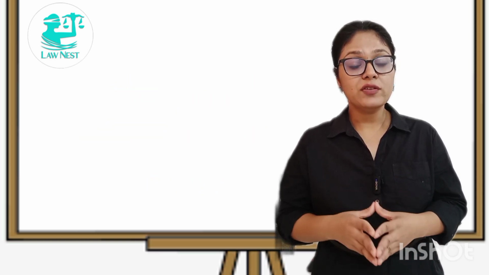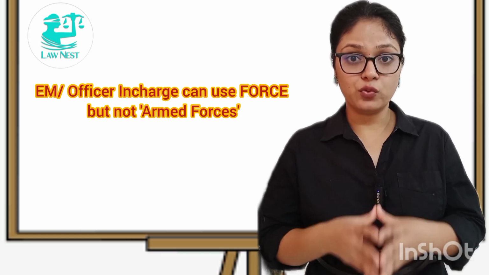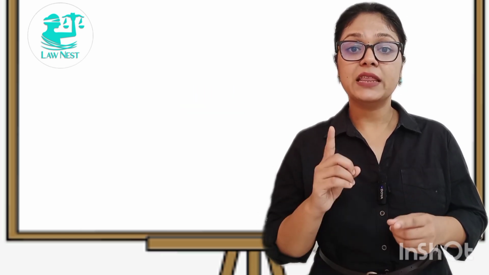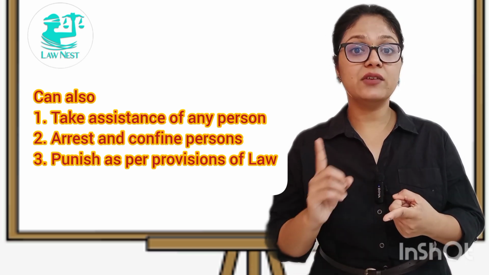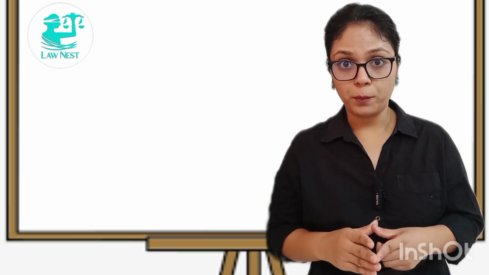Secondly, the officer or the executive magistrate can disperse the assembly using force, but they can't use armed forces. To disperse the assembly, they can also take assistance of a person. They can arrest and confine the persons or punish them as per the provisions of law.